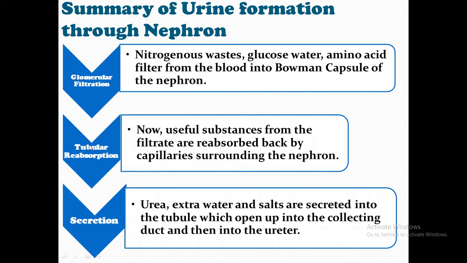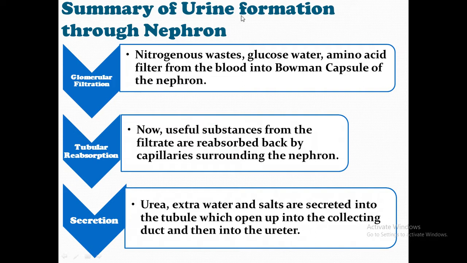Second is tubular reabsorption, when useful substances from the filtrate are reabsorbed and sent back by the capillaries surrounding the nephron. And last but not the least is the secretion. Urea, extra water and salts are secreted into the tubule, which opens up into the collecting duct and then into the ureter.